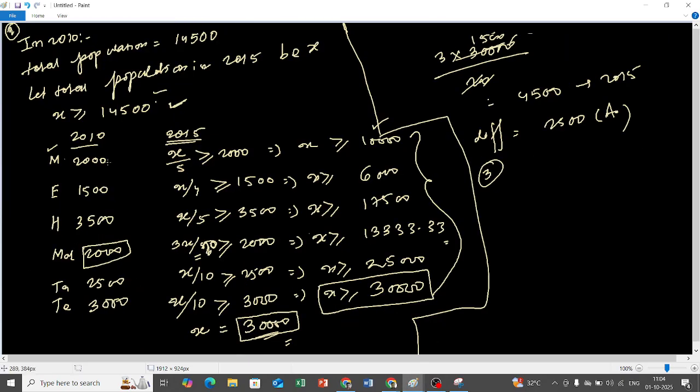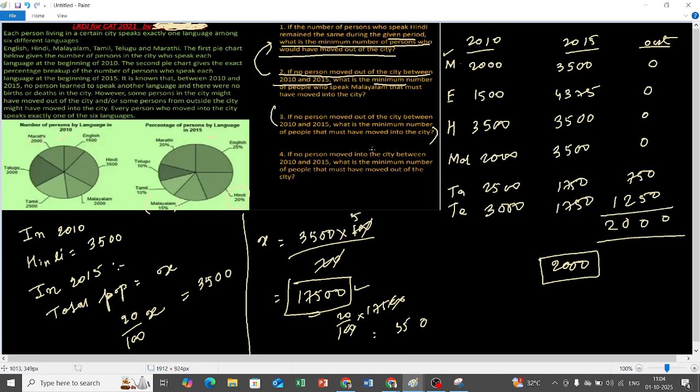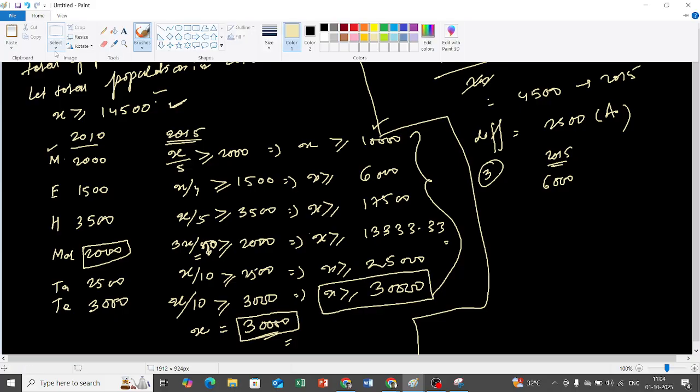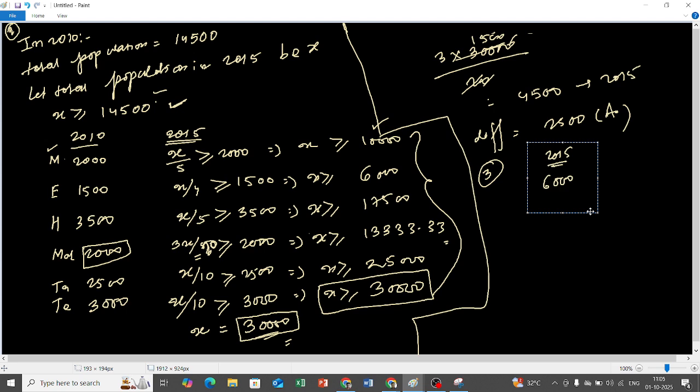Okay, so we can see Malayalam 1500. So what do we need to find out? What is the minimum number of people that must have moved into the city? So in 2015, you can see the value of x we have taken is 30,000, right? So 30,000 by 5 is 6,000. Then see, this one we can directly do by subtracting the total values.